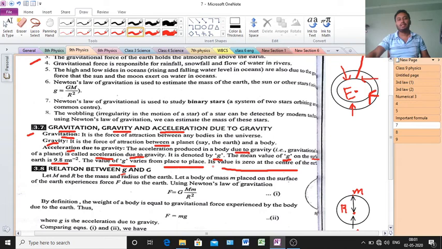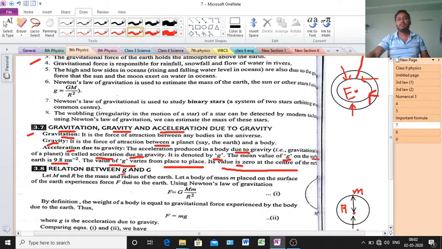Its value is 0 at the center of the earth. That is very, very important. At that point, the center of the earth, the value of g is 0. That is a very important point. Where is the value of g 0? The answer is at the center of the earth.